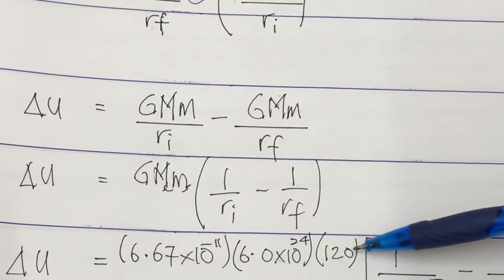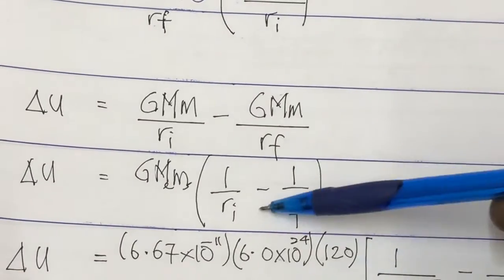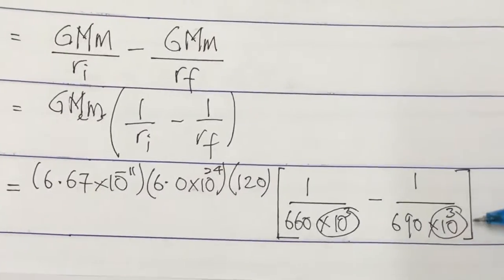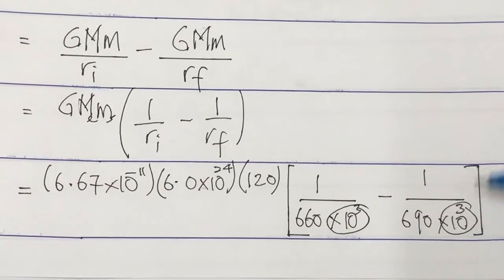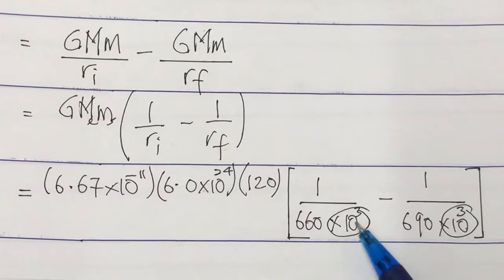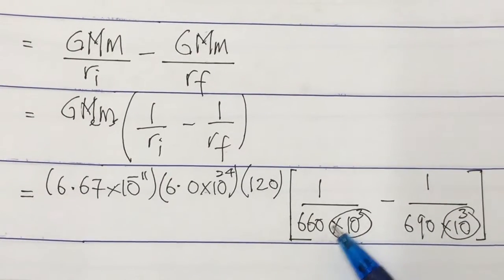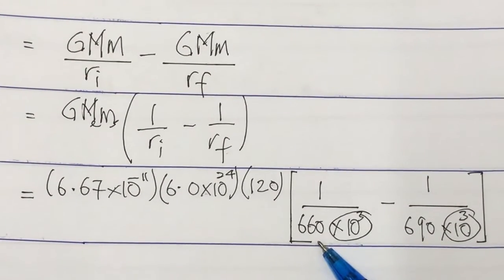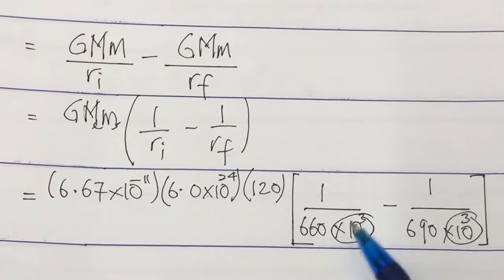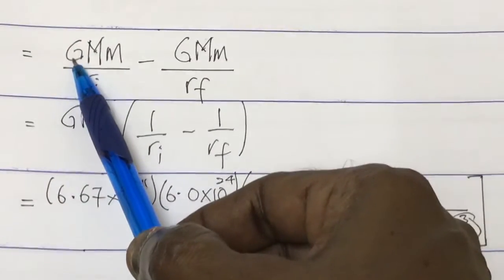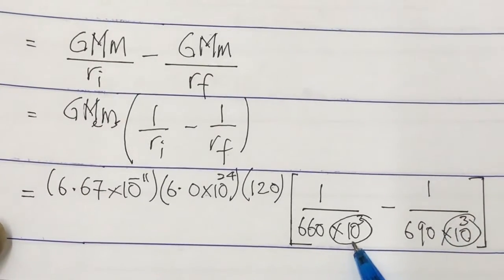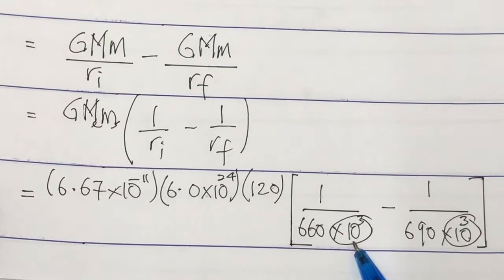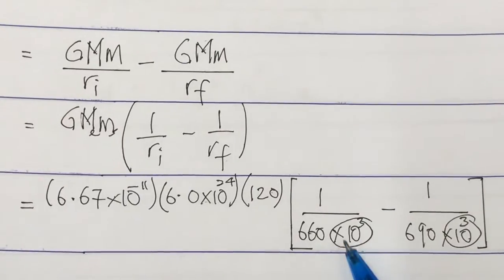Small m is the mass of the satellite. This Ri, Rf, we substitute the value. Again, before we do this calculation, I've already multiplied by 10 power 3. Because it was given in kilometers, we must change to meters, because the capital G involves meters. So I change both, times 10 power 3, and then I'm going to take out the 10 power 3.